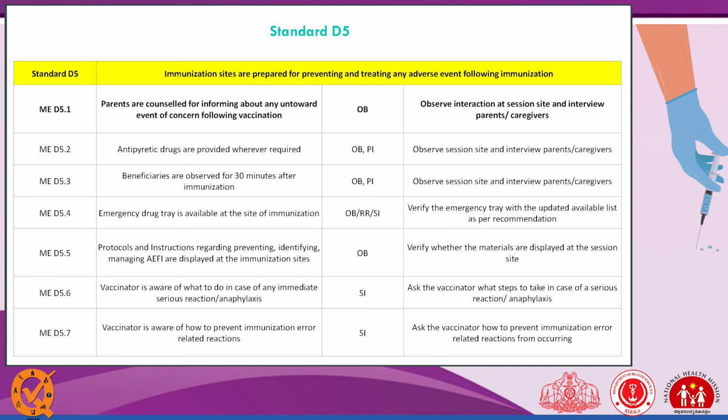Vaccinator is aware of what to do in case of immediate serious reaction or anaphylaxis. So we can ask the staff only what to do in case of serious reaction. Vaccinator is aware of how to prevent immunization error. So what are the possible immunization errors the ANM should know.